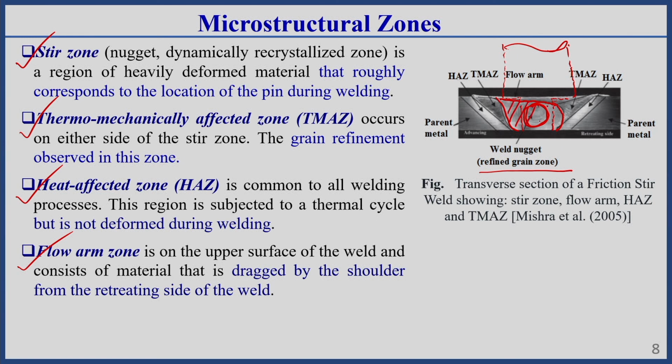Now, the thermomechanically affected zone generally occurs on either side of the nugget zone. In this zone, material recrystallization takes place due to plastic deformation of the material as well as the heating effect.